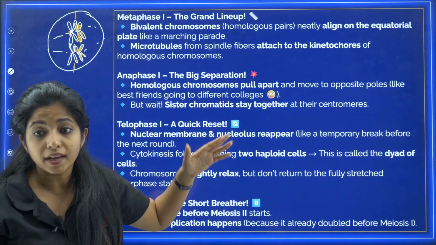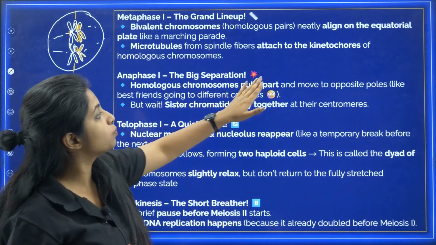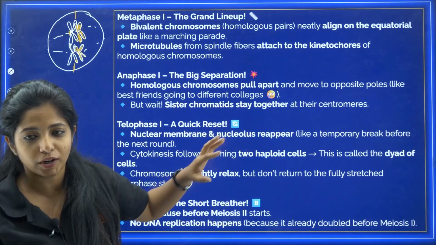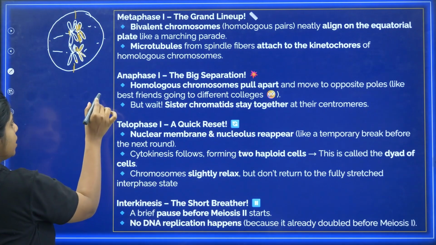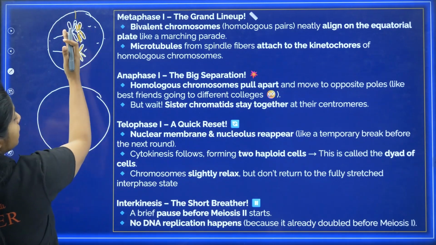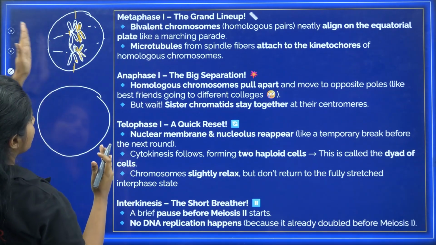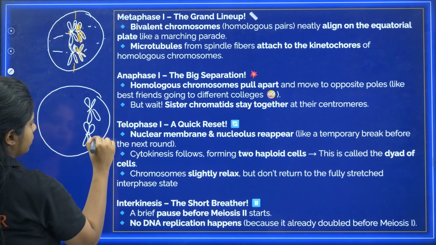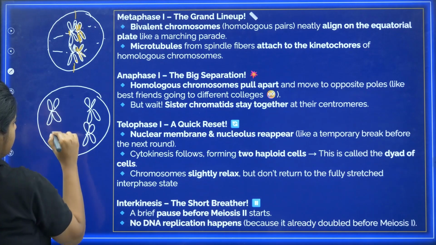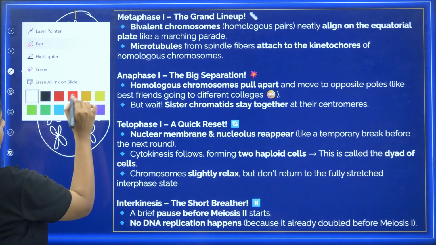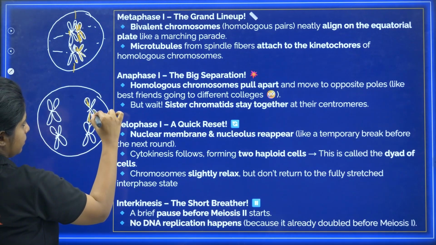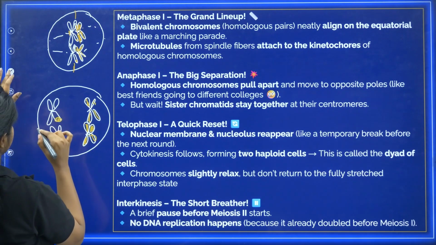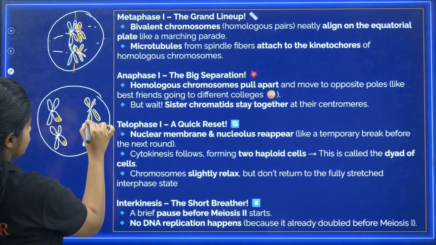Now in anaphase 1, the big separation happens. The homologous chromosomes pull apart and move to the opposite poles. It's like best friends going to different colleges. My dear children, here I want your attention. These are going to move this side, these are going to move this side. So over here you would be having things like this. Agreed? Remember, they have exchanged, but I am not coloring it again, but they definitely have exchanged certain things, okay?